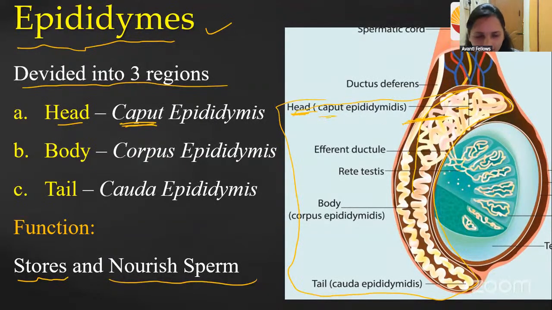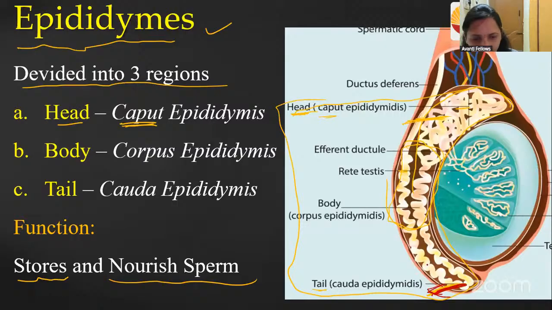Then here you can see this is the body. After that, in the middle you can see, that is nothing but the body. Till here the body will come. And then you can see that this is the tail. So here it is starting, that is called the tail.